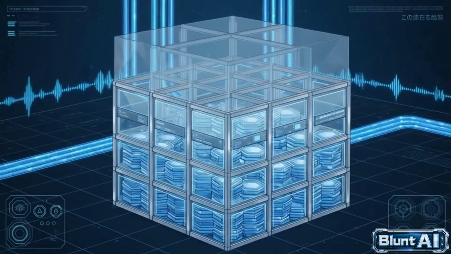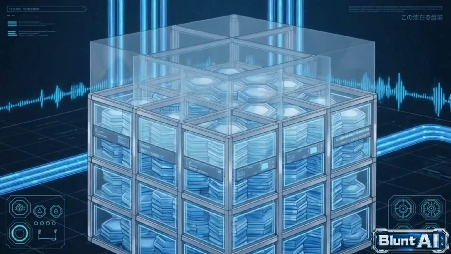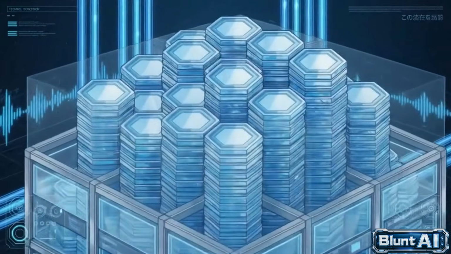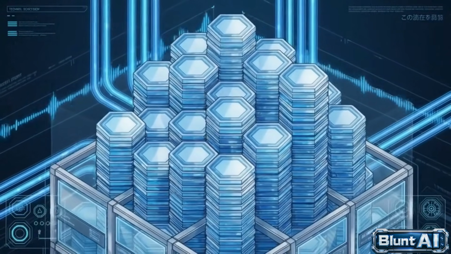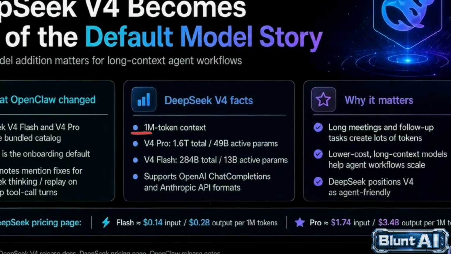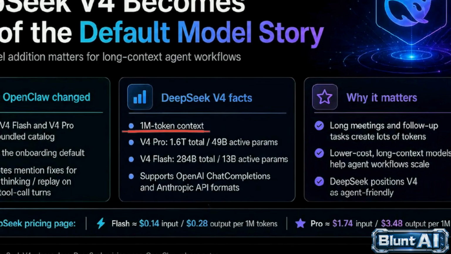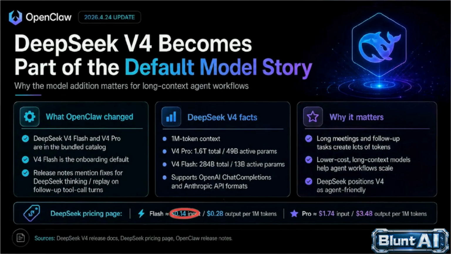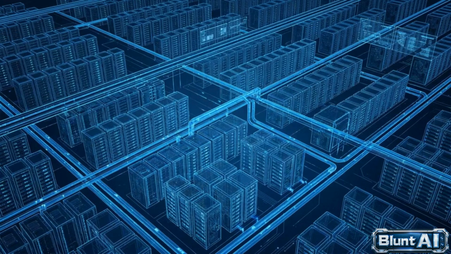Processing an hour of live, continuous audio alongside complex background reasoning generates massive amounts of expensive computational tokens. To solve this, OpenClaw integrated DeepSeek V4 as its default model. The center outlines its 1 million token context capable of ingesting lengthy meetings. Notice the pricing at the bottom. V4 Flash costs just 14 cents per million input tokens, making continuous audio analysis economically viable. A massive, low-cost memory engine is the absolute prerequisite for an AI that can sit through and remember endless corporate meetings without bankrupting the user.